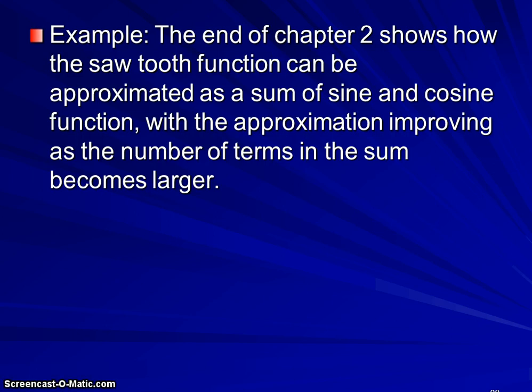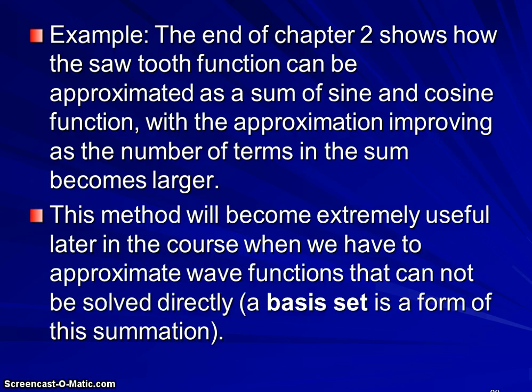So the sawtooth function itself would not necessarily be a well-behaved eigenfunction of any particular operator, but each sine and cosine are. This thought process is going to become extremely useful to us later in the course when we have to approximate wave functions that can't be solved directly.